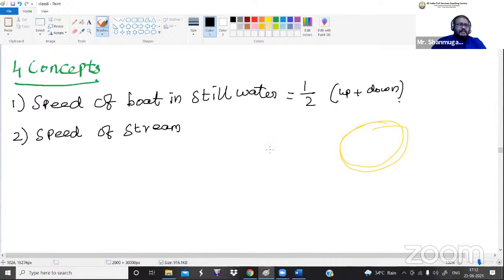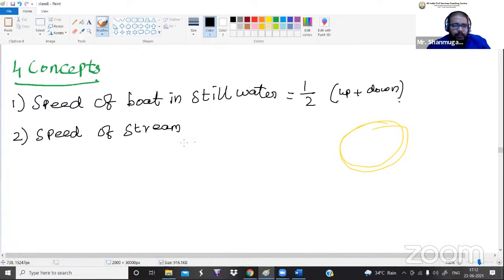Guys, what is meant by stream? Stream means river, or sometimes in a question they may mention it as a current. Stream, river, current, water, all these four words mean the same. And in the first concept, instead of giving the speed of the boat, they may also give the speed of the man. Both are same. Who will travel in the boat? Definitely a man or a woman. So we can say speed of the man.